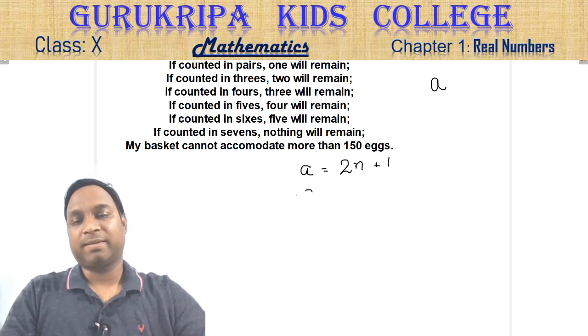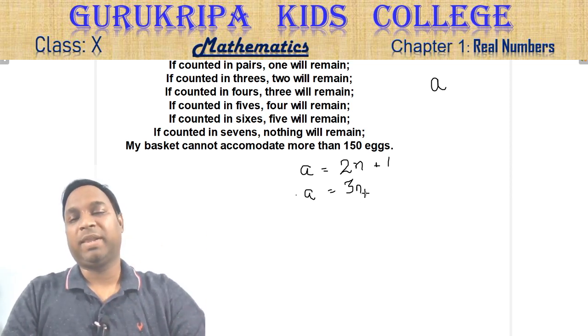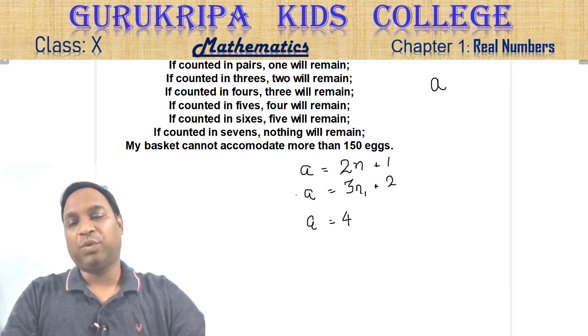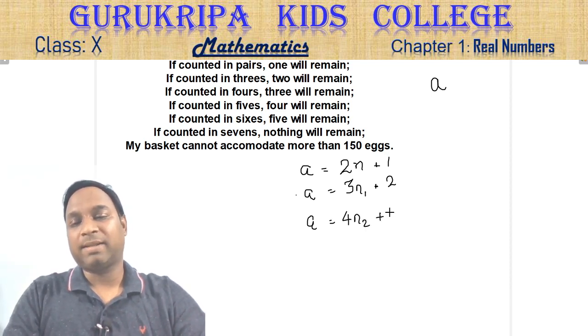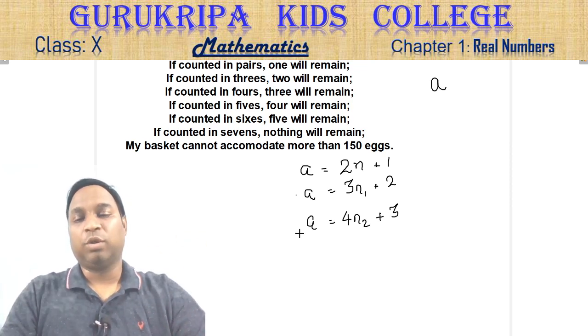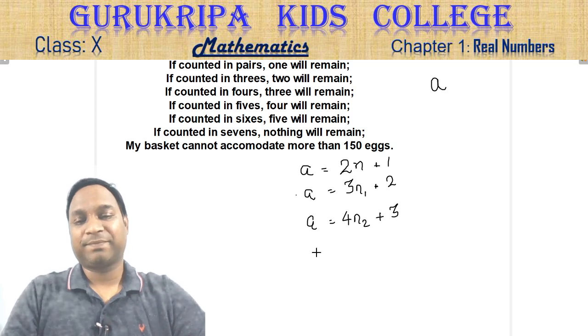Again, if we take 3 eggs from the basket some n1 number of times, how many will remain at last? 2 will remain. Now you cannot take out 3. Again, the third line says if you take out 4 from the basket, let's say n2 number of times, then only 3 are left at the end. Now you cannot take 4 eggs at all.